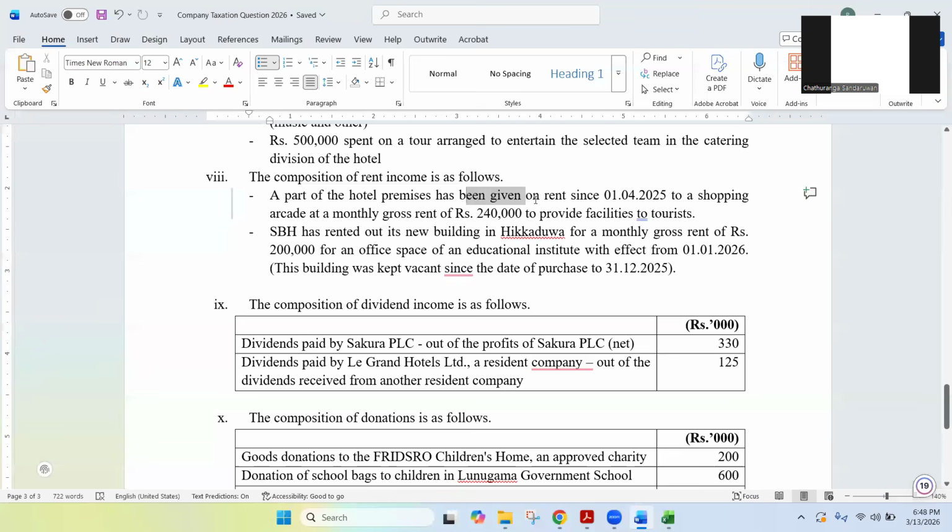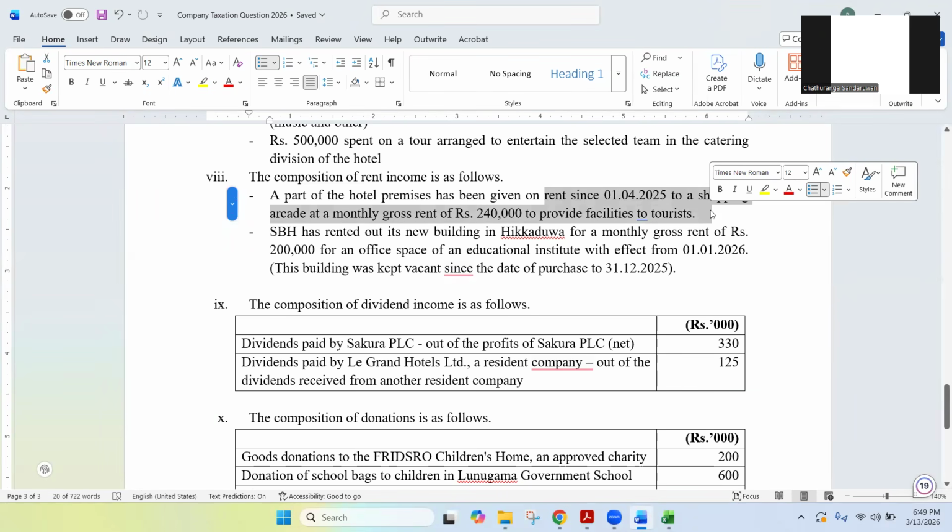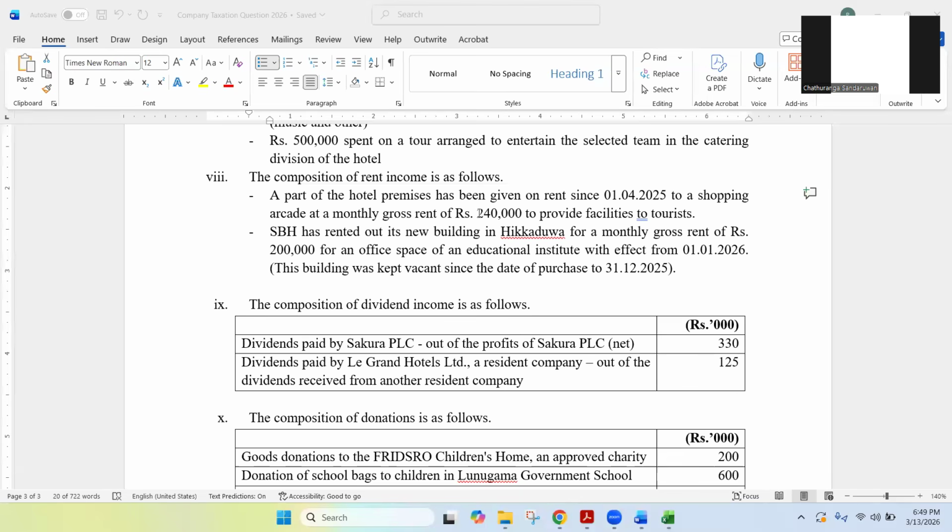Now, my question is, this rent income can be considered as business income or should be considered as investment income? Usually rent income, dividend income, all these are investment income. No? But my question is, this rent income is business income or investment income? What do you think? Yes, I'm getting questions, getting answers.